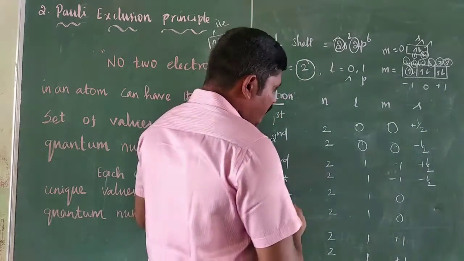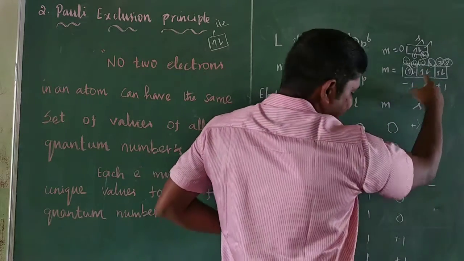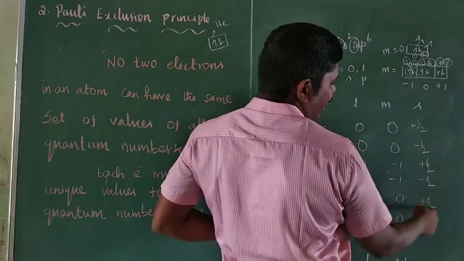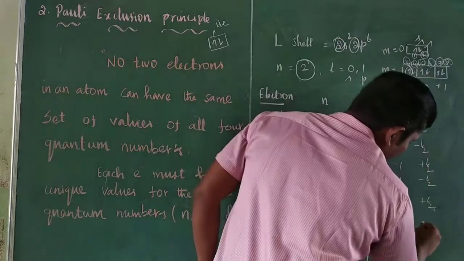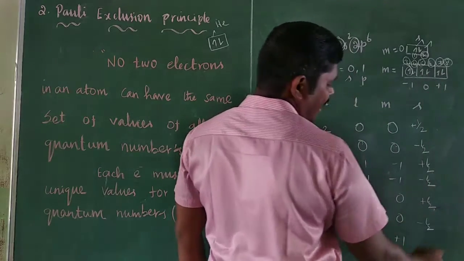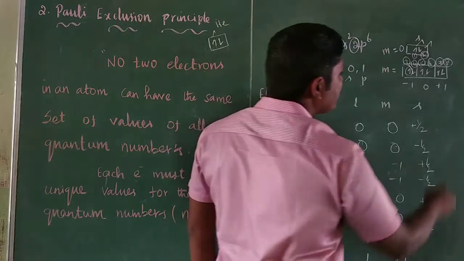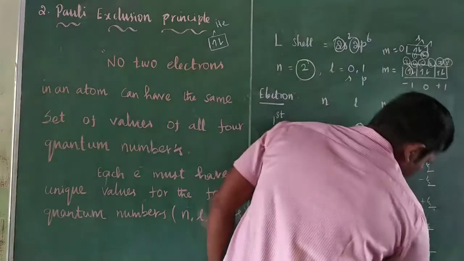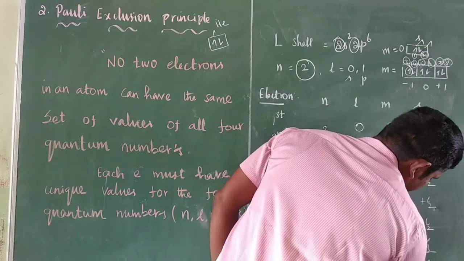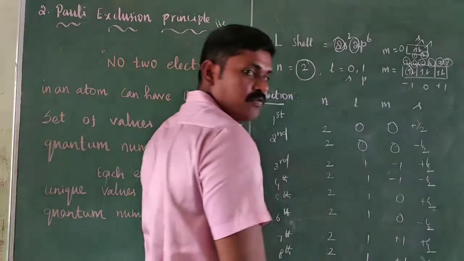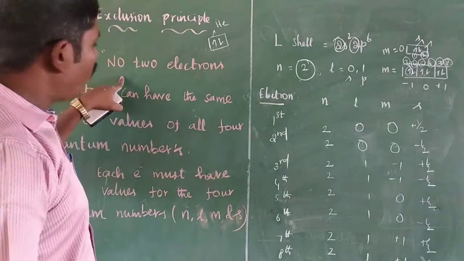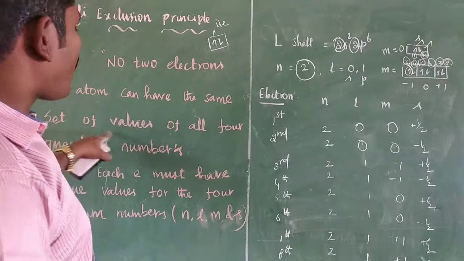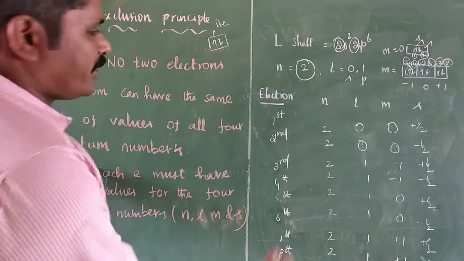The fifth electron is in the clockwise direction, plus half, and the sixth electron is anti-clockwise, minus half. The seventh electron is clockwise and the eighth electron is anti-clockwise, minus half. So no two electrons in an atom can have the same set of values of all four quantum numbers.